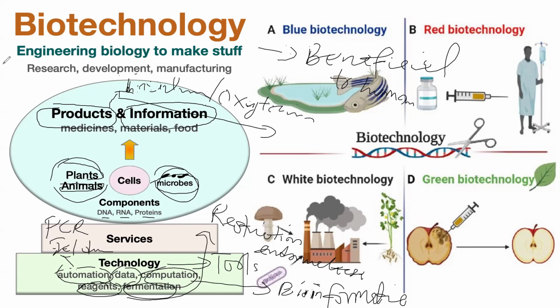This product can be a medicine. In the case of medicine, we have insulin and oxytocin, and anti-cancer and anti-malarial drugs; they are all drugs, like vaccines also. You can use biotechnology to produce vaccines, and it can be materials. It can be food products through genetically modified organisms.